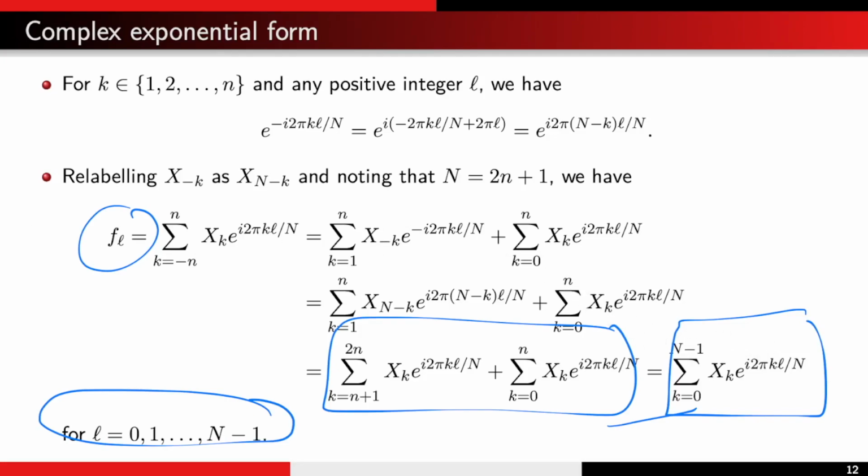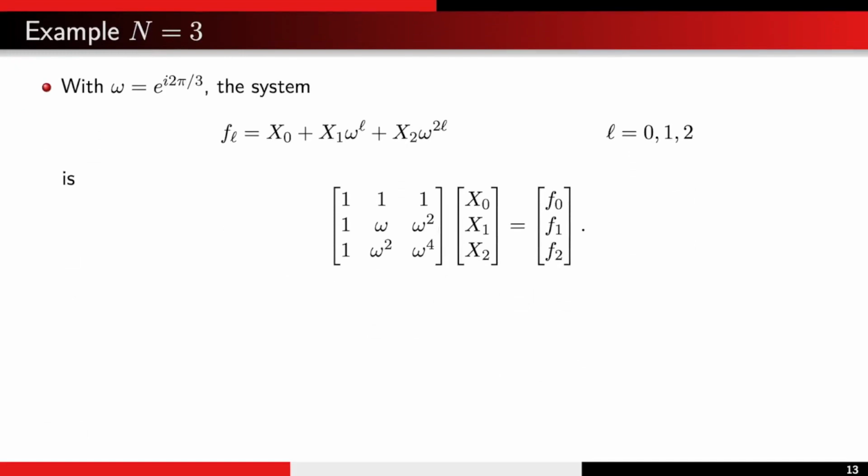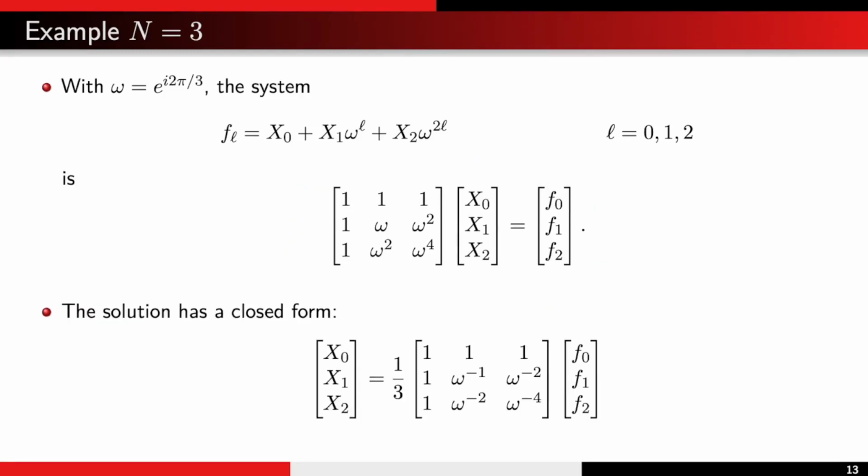So let's look at an example. Suppose that capital N is 3. We let omega denote e to the i 2 pi over capital N, which is 3. And the system will look like this. So there are 3 equations, one for each value of L. And if we write this out, it looks precisely like this. So we can solve this for x_0, x_1, x_2. And it turns out that there's a closed form solution. It's given by this.